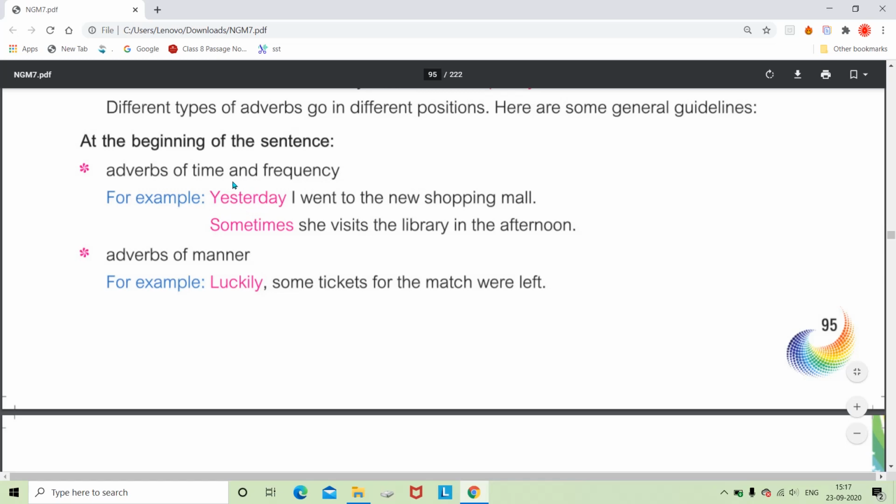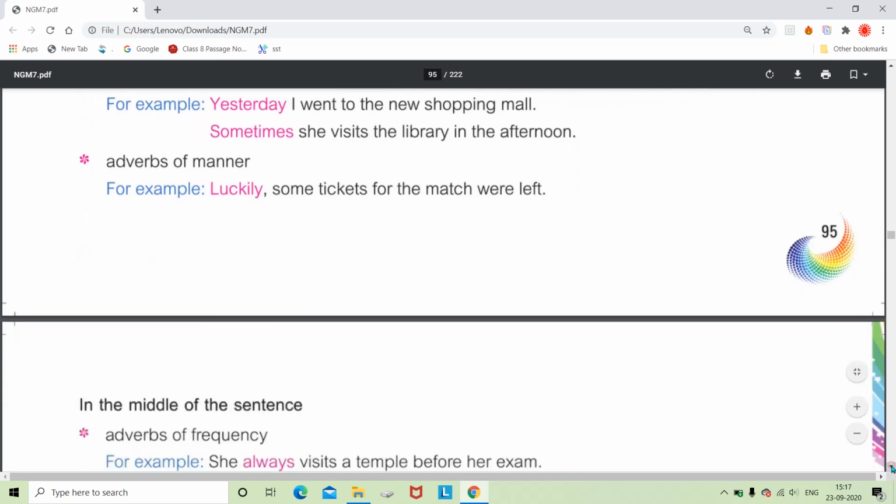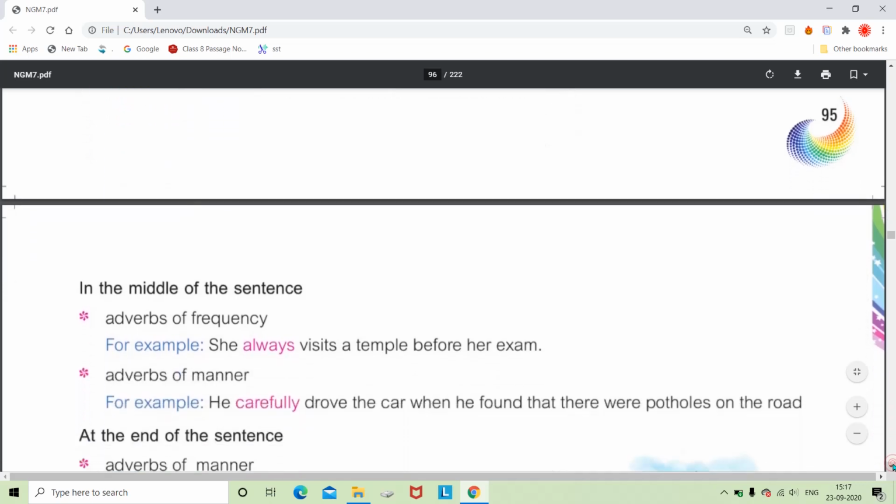And we can use it at the end also, time adverbs, like I went to the new shopping mall yesterday. So yesterday can be used in the beginning or at the end, and these frequencies can be used in the beginning or else in between subject and verb. Then we have adverbs of manner. Adverbs of manner also can be used either in the beginning or after the verbs. Like luckily some tickets for the match were left. So luckily is used in the beginning.